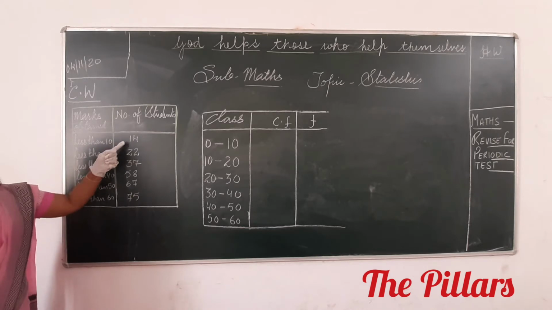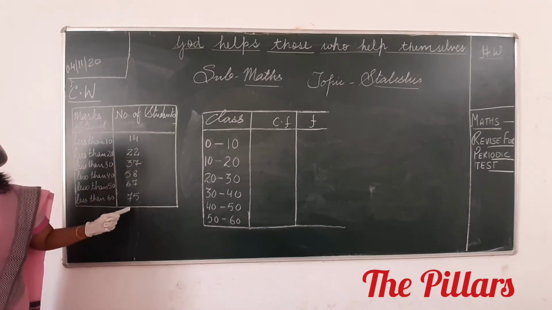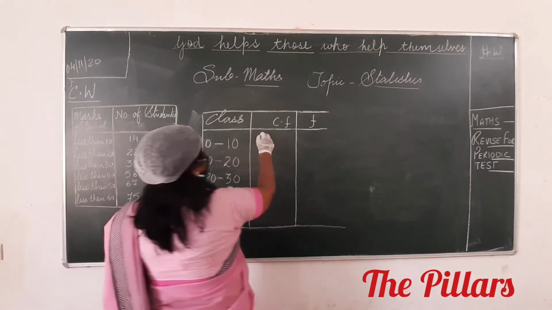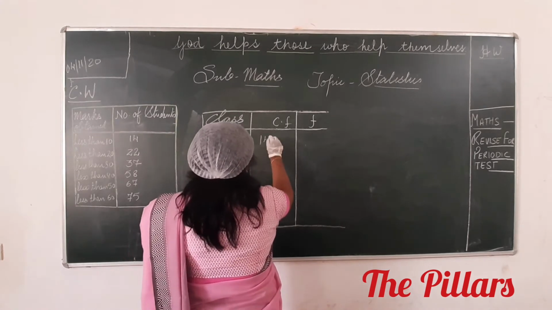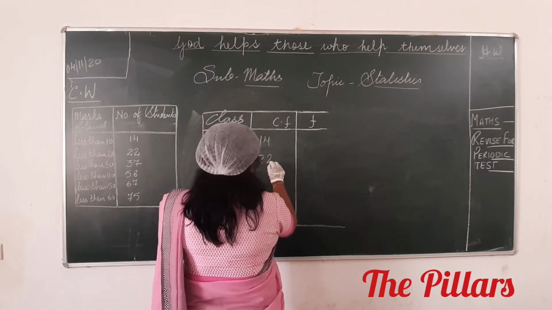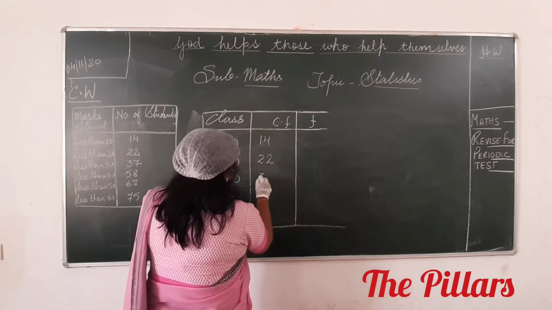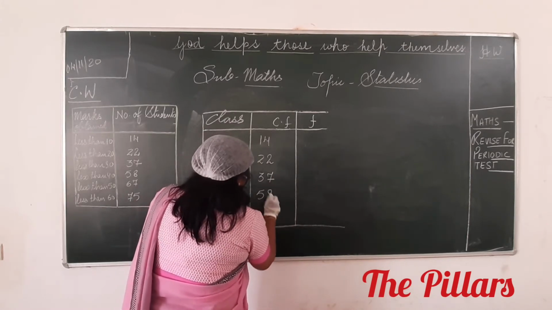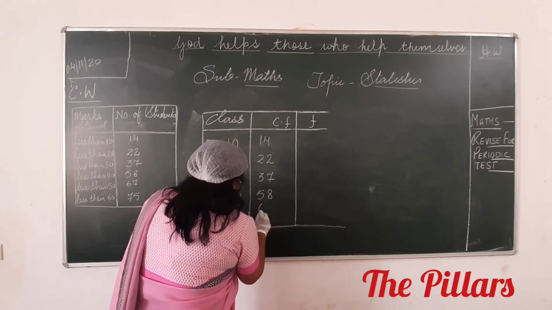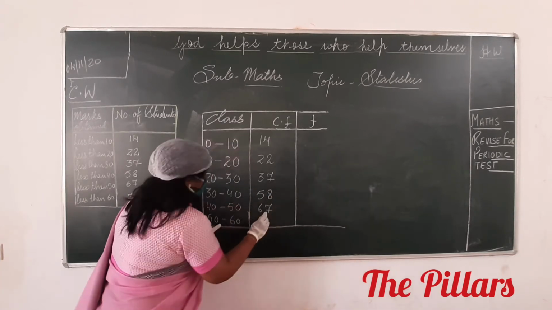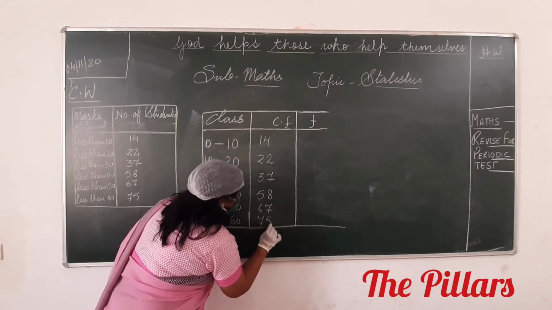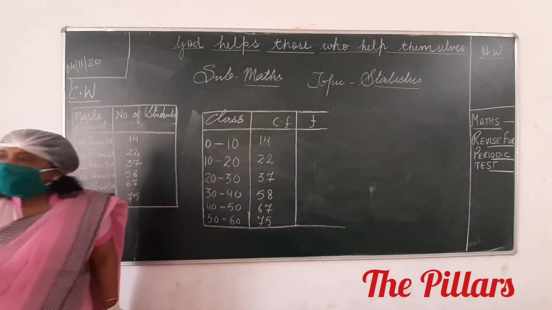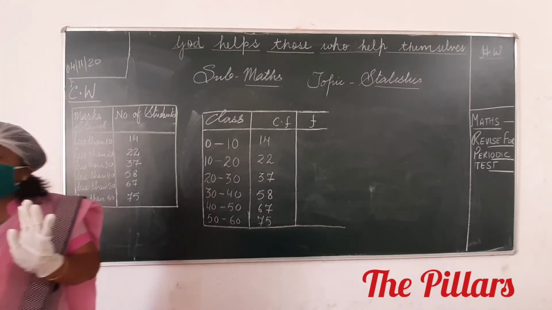Now, what are these frequencies given to you? Cumulative. Write down: this is 14, for this it is 22, for this it is 37, for this it is 58, for this it is 67, and for this it is 71. Clear?